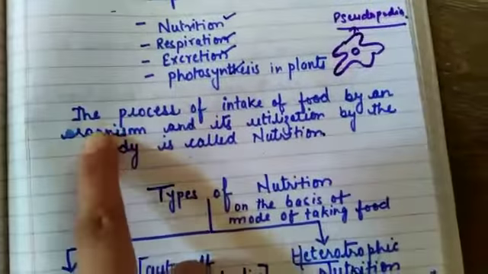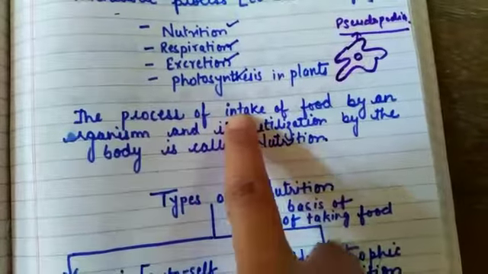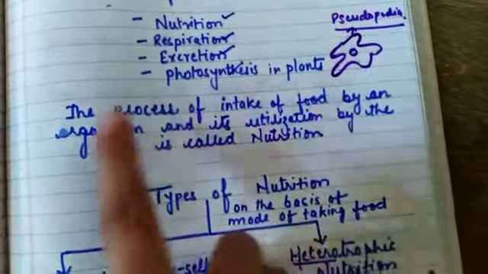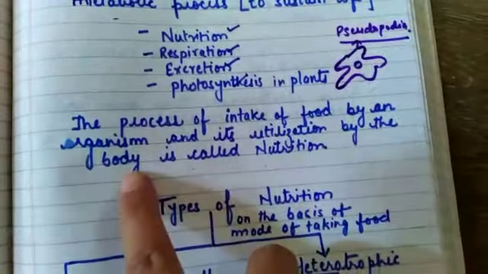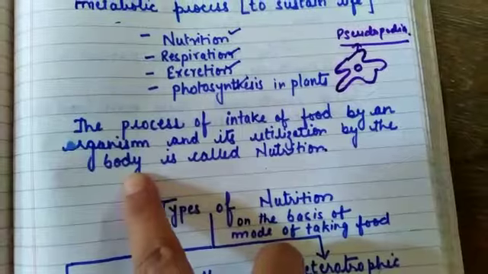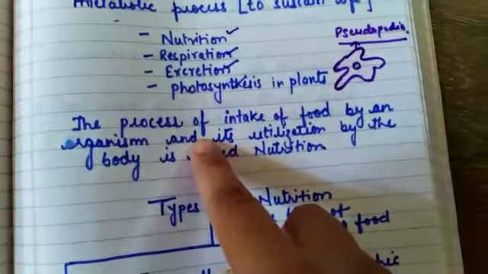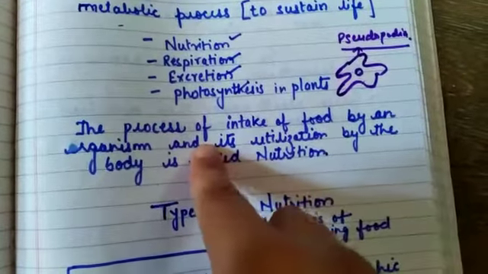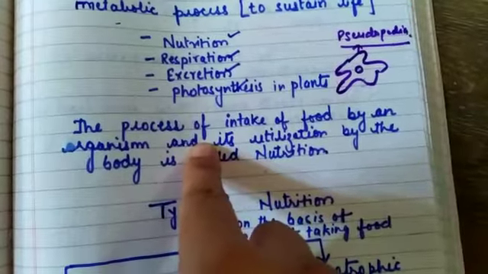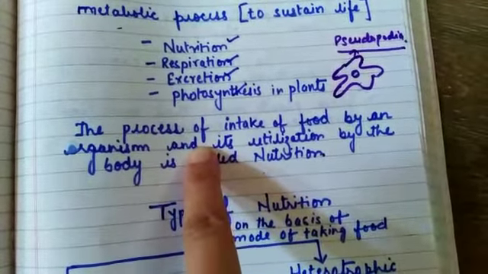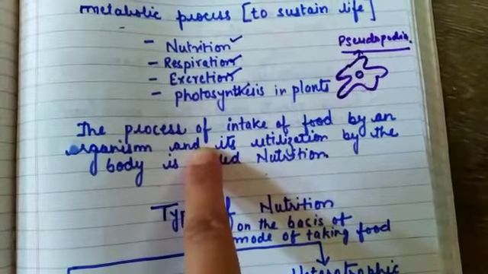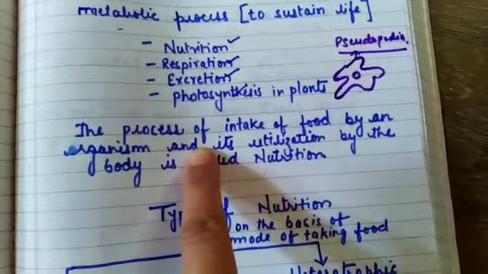So what is the definition? The process of intake of food by an organism and its utilization by the body. Its utilization means when the food is digested and converted into energy form, this energy is used by the organism in different things, like for reading, writing, running, exercise.